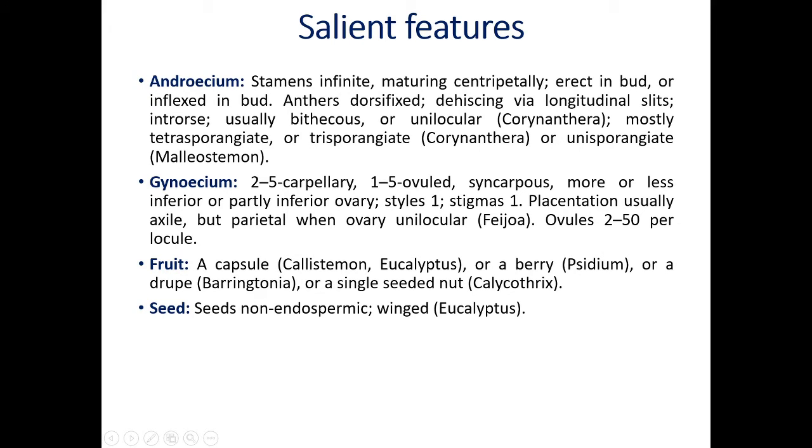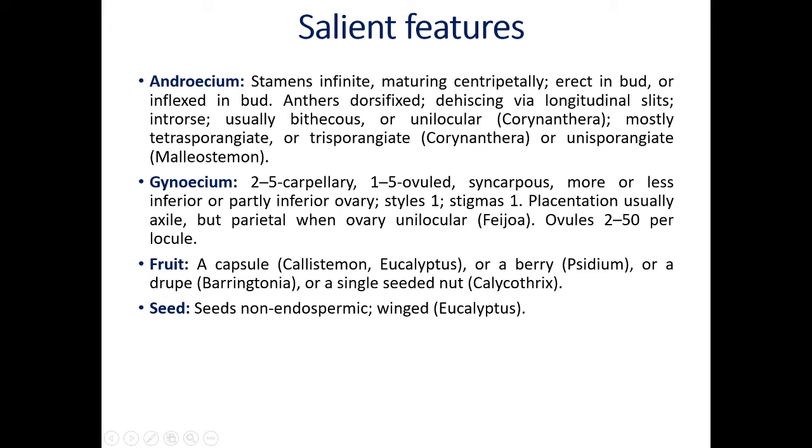Now calyx and corolla are vegetative whorls, and androecium and gynoecium are reproductive whorls. The third whorl of the flower is called androecium. Individuals of androecium are nothing but the stamens. In this family, stamens are many, indefinite.